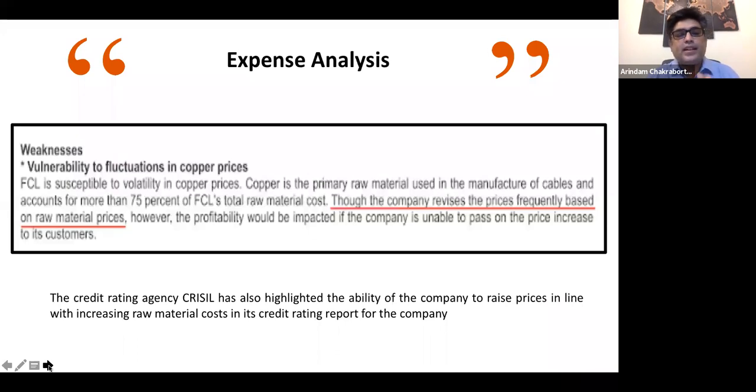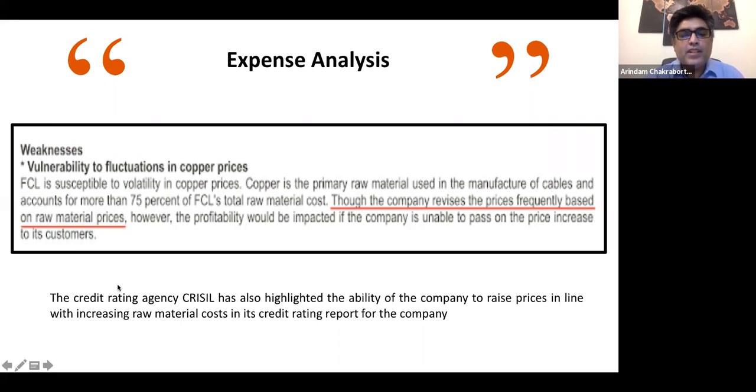So the next part is that, as you see over here, this is an extract which has been taken from the rating agency CRISIL's report, right? And you have to reach through whatever source and means you can fall back on to extract as much information as you can possibly get, right? There would be some paid sources, there would be some free sources. I understand. But as I keep on saying, in this world of analysis, it's always best effort basis, right? To your abilities, whatever you can lay hands on, you have to reach out and extract as much information as you possibly can.